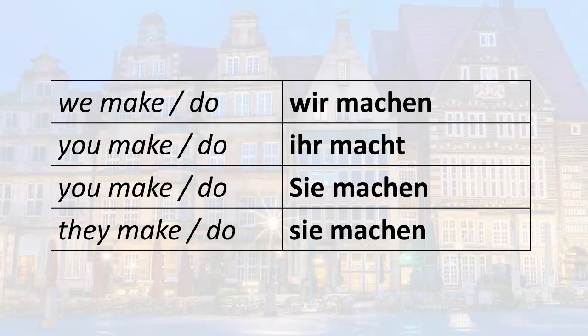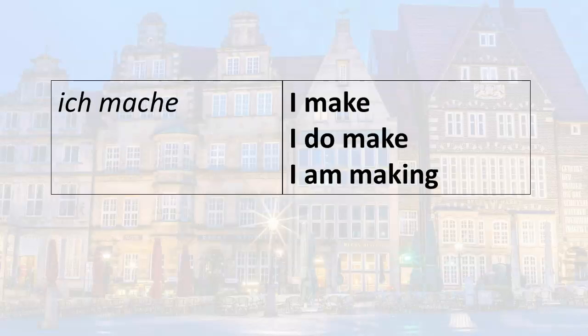Knowing that, one other important thing to remember about verbs conjugated in the present tense is that they can potentially have three meanings, just depending on the context. For example, ich mache, when you translate or interpret it back to English, can mean I make, I do make, this would be what we call the emphatic do, and I am making. It just depends on the context.